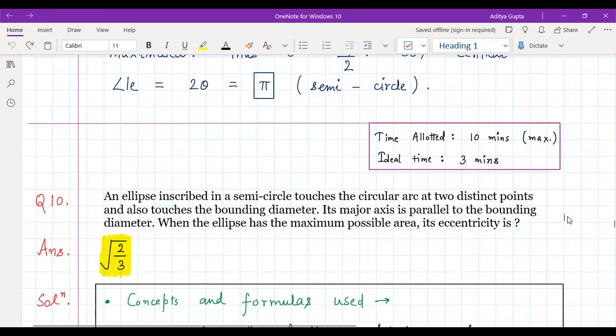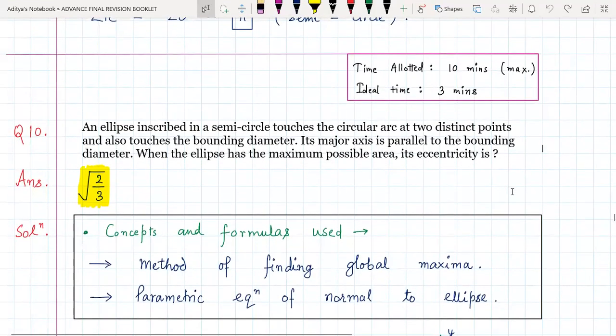Now the method of solving the question relies on the fact that we should know a method of finding global maxima, where we also need to consider the endpoint values and the values at critical points, and comparing them, we can say which of them is the global maxima. Parametric equation of normal to the ellipse also we should know.